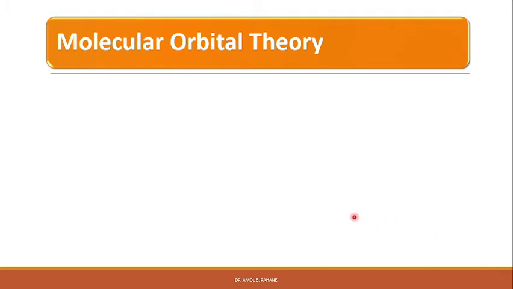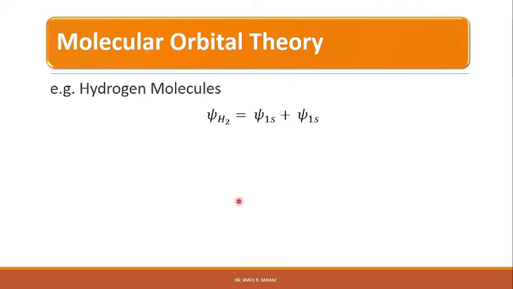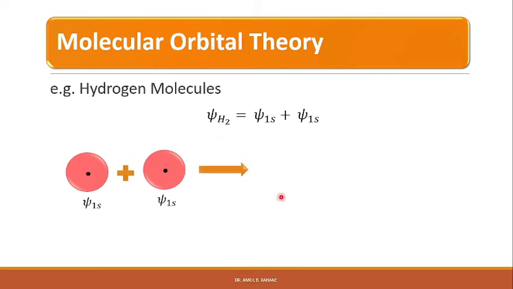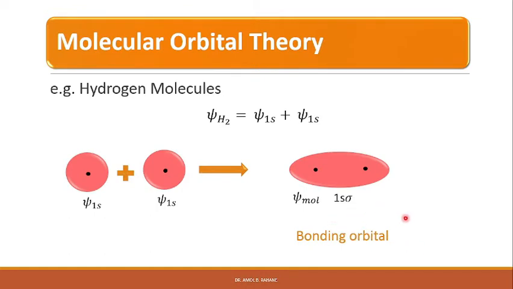Let us consider an example of the hydrogen molecule, or H2 molecule. So the atomic orbitals involved are the 1s orbital of each hydrogen atom. We know that since the 1s orbital is positive everywhere, the sum or overlap of the two 1s orbitals will result in the increase in the value of psi H2, and thus this orbital takes simply an ellipsoid shape. This orbital represents the formation of the bond between the two atoms, and it is called the bonding orbital and given the label 1s sigma.